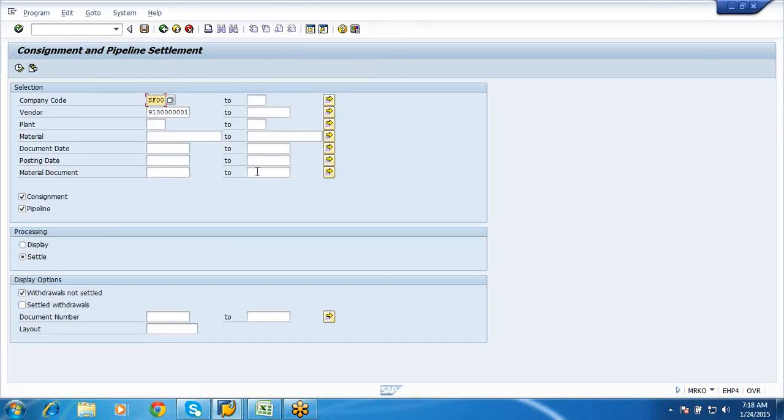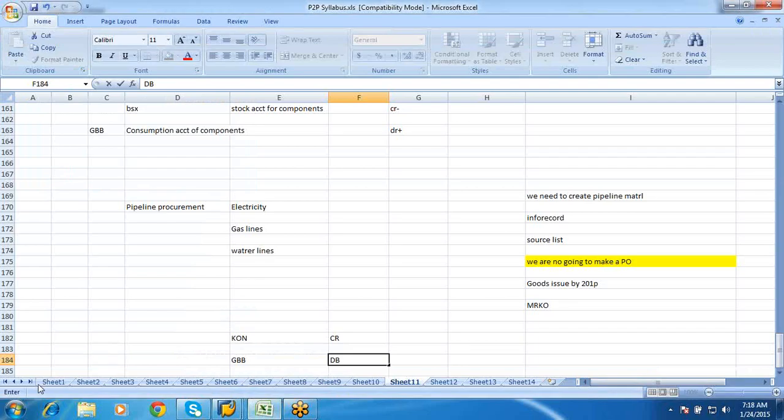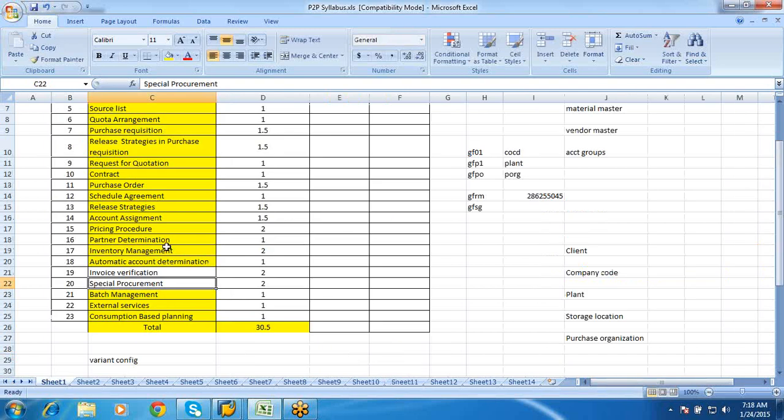In my next class, that is tomorrow, let us take up consignment, and probably we'll try to cover invoice verification. Consignment is a small topic, so let us try to cover that and proceed further with the invoice verification part.